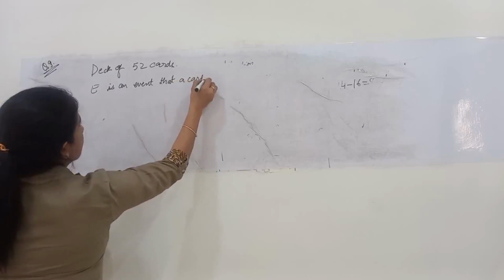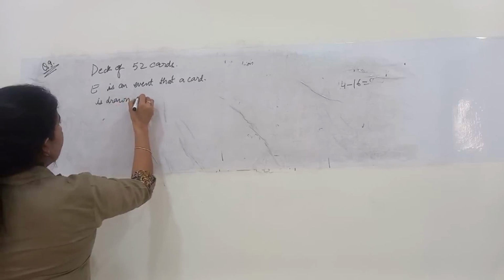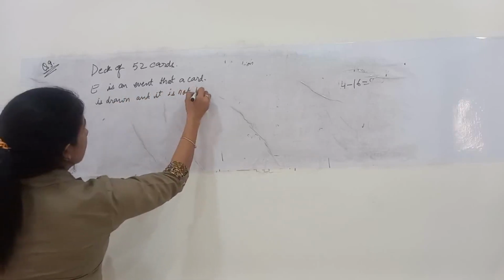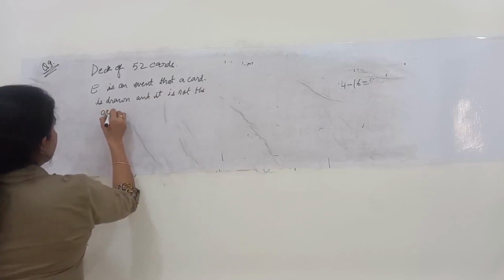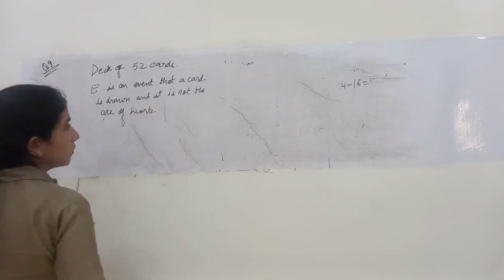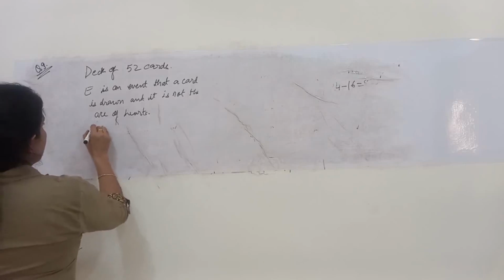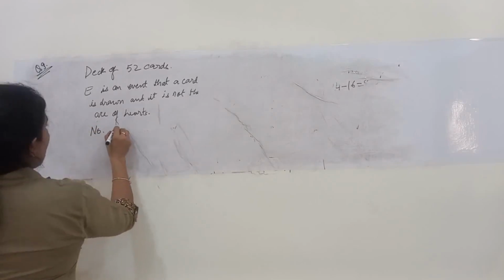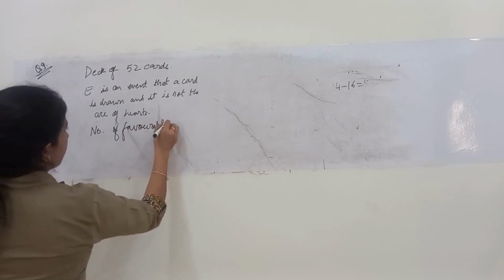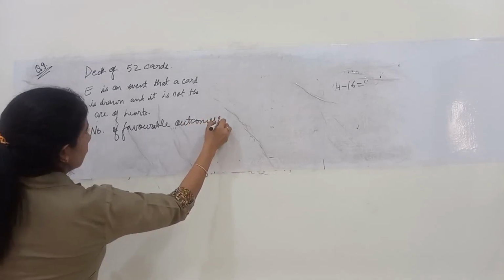E is an event such that a card is drawn and it is not the ace of hearts. So what is the number of favorable outcomes?